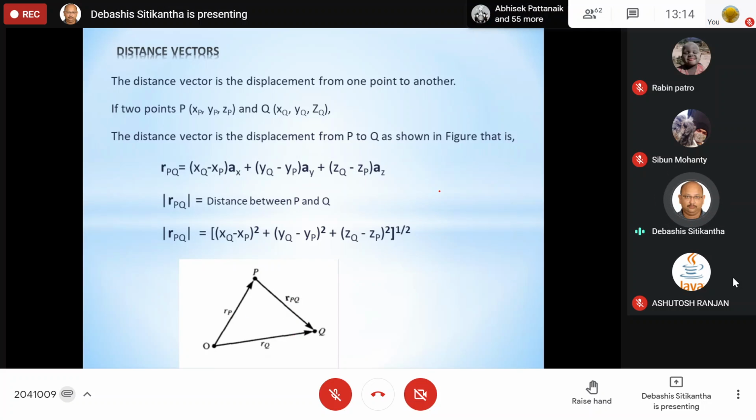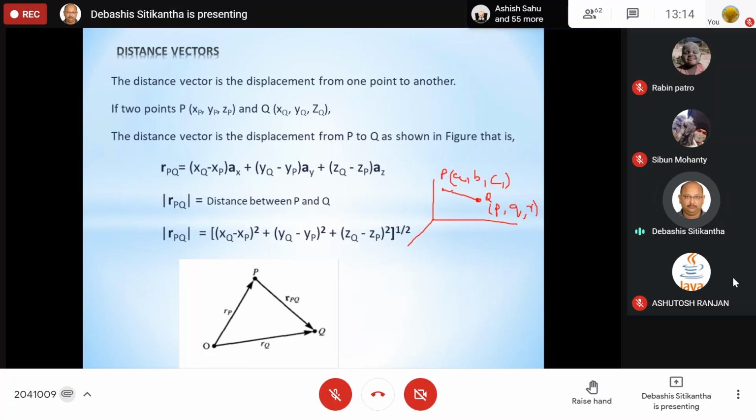Previously, if there was one point P with the coordinates A, B, C, and another point Q with the coordinates P, Q, R, finding the distance was very easy: root over (P minus A) whole square plus (Q minus B) whole square plus (R minus C) whole square.